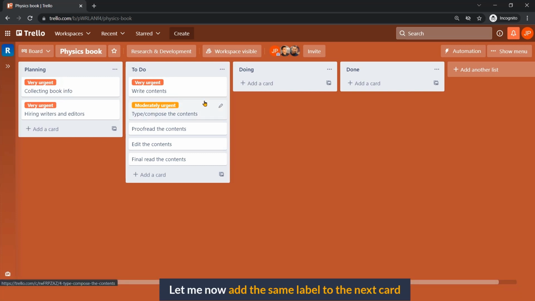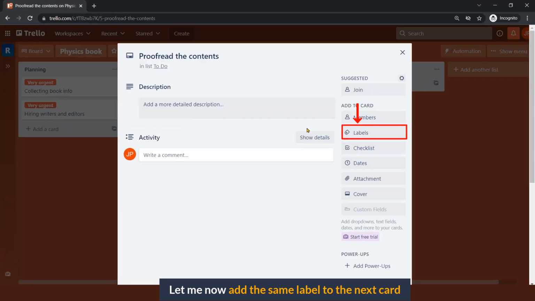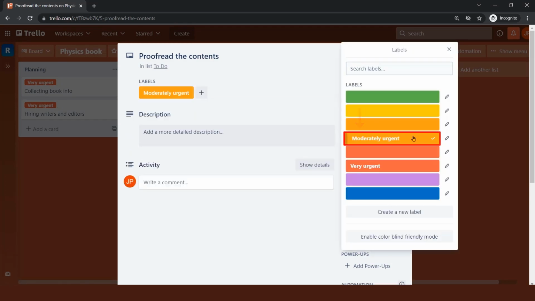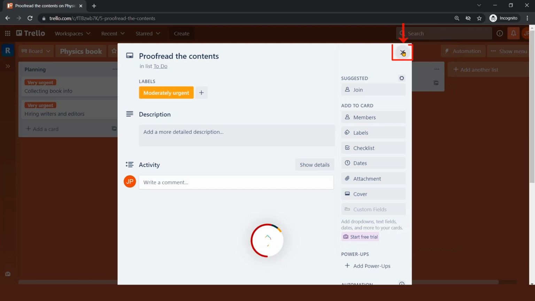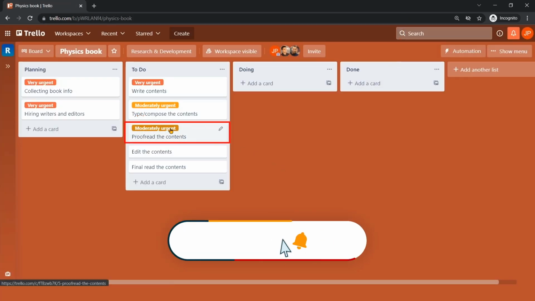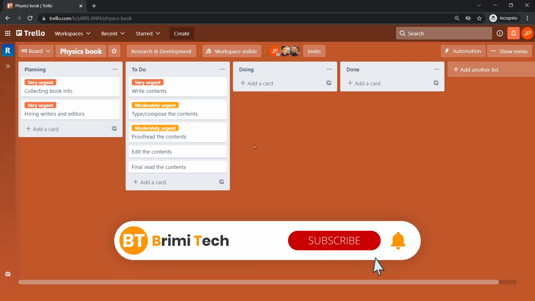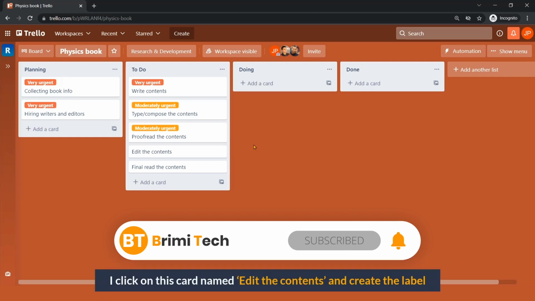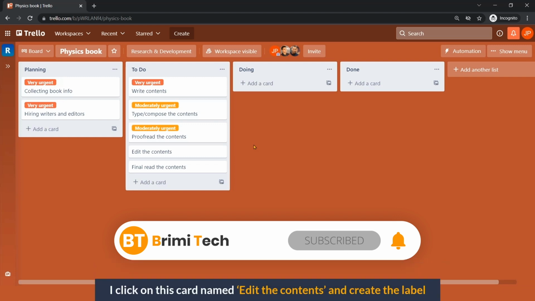Let me now add the same label to the next card. Now, let me create the third label by the name Not So Urgent. I click on this card name, edit the contents and create the label.